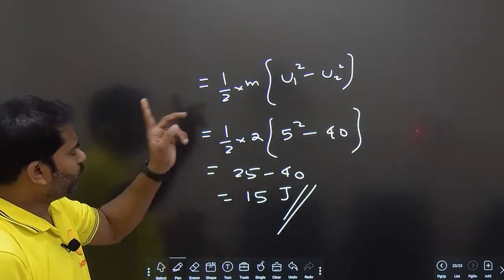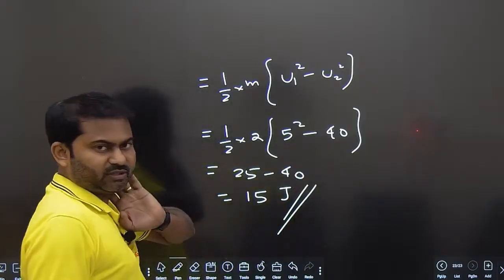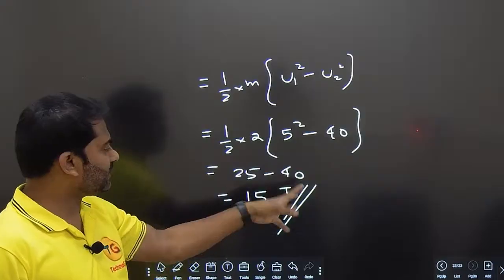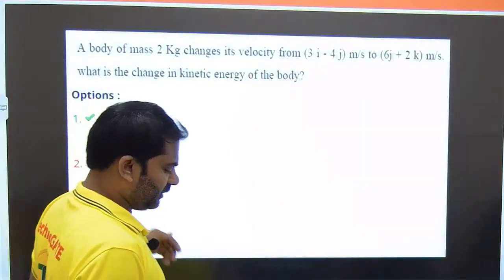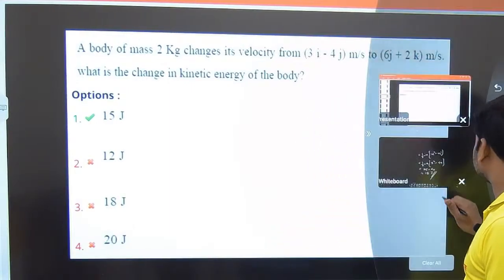Okay? u2 minus u1 we should put. Okay, fine, whatever it is, increase or decrease. So the initial one is lesser, the final one is higher, so energy got increased basically. So 15 joules is the change of kinetic energy, which is matching with the first option. So very easy and straightforward question.